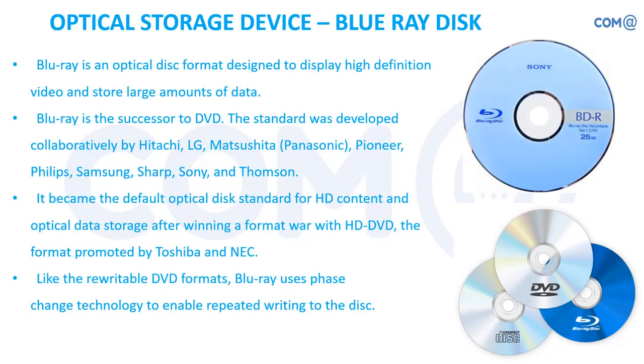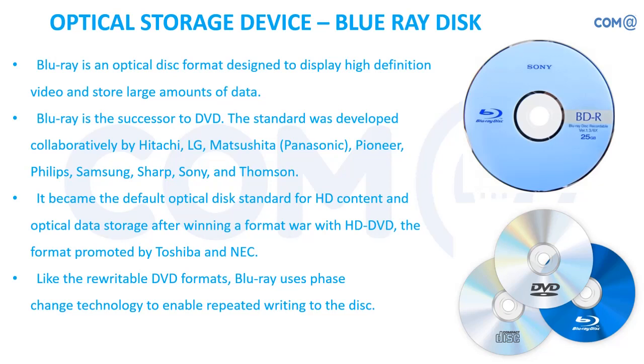So next is the Blu-ray disc. Blu-ray is an optical disc like your CD, DVD. The next generation is Blu-ray. Basically, we wanted to have a high capacity disc because of the current pattern and volume of data, and people wanted to dump more films into one disc instead of multiple discs. So Blu-ray is the right option for them.